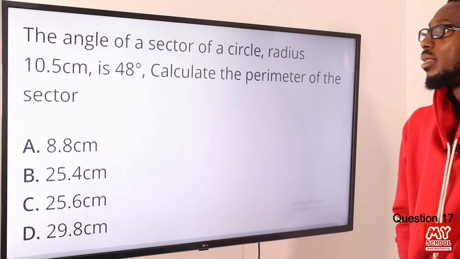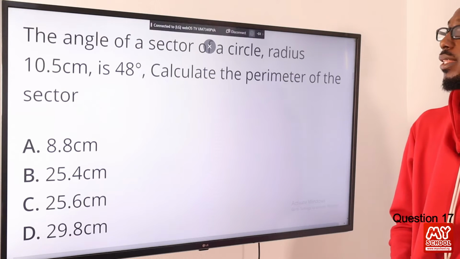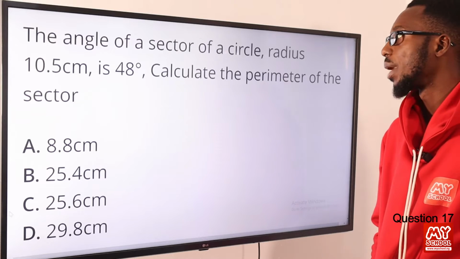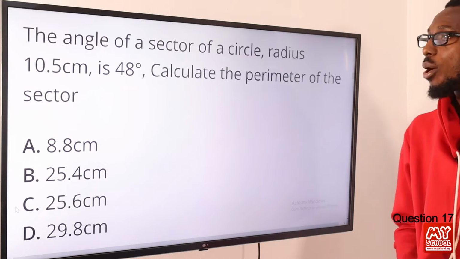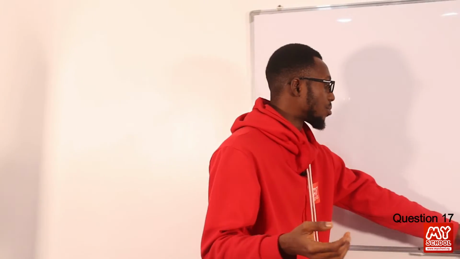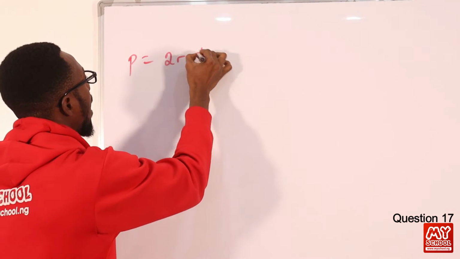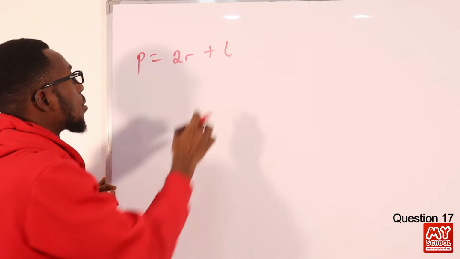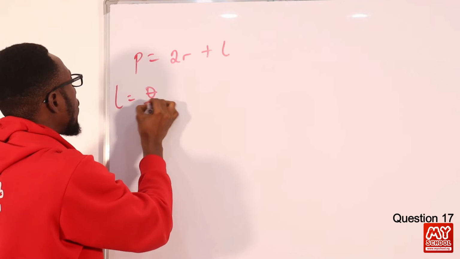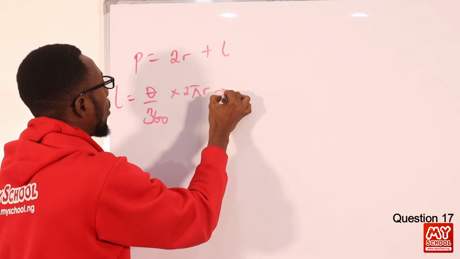Question 17. The angle of a sector of a circle, radius 10.5 centimeter, is 48 degrees. Calculate the perimeter of the sector. So we can take the perimeter of the sector to be 2 times the radius plus L, where L is the length of an arc. We know that length of an arc equals theta over 360 times 2 pi r.